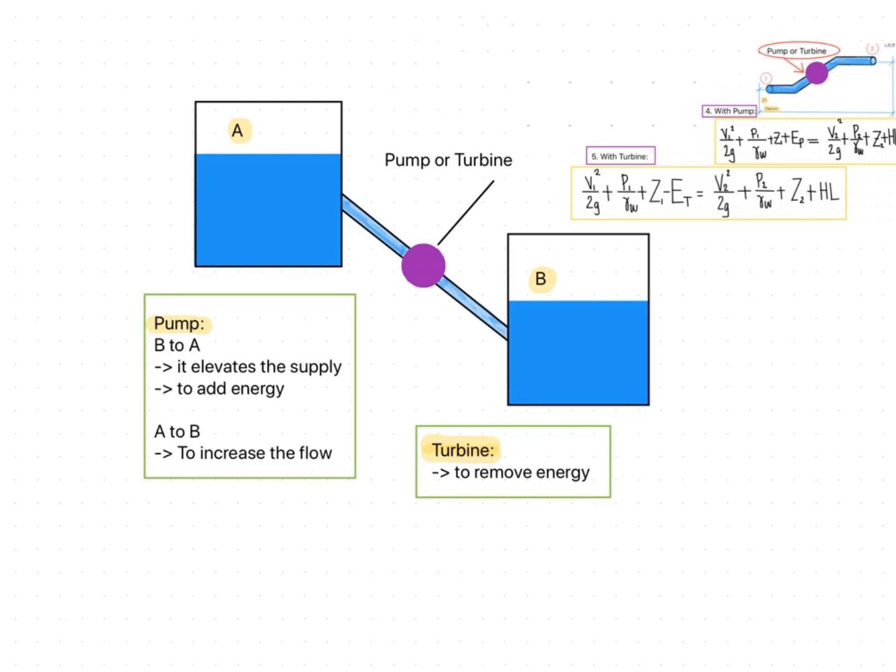And if the flow of water is from point A to point B, the pump will cause an increase in the flow. Okay. Now, if it is a turbine in between point A and point B, the purpose of the turbine will be to remove energy. So that's why, as you can see, there is a minus sign on the energy of the turbine.